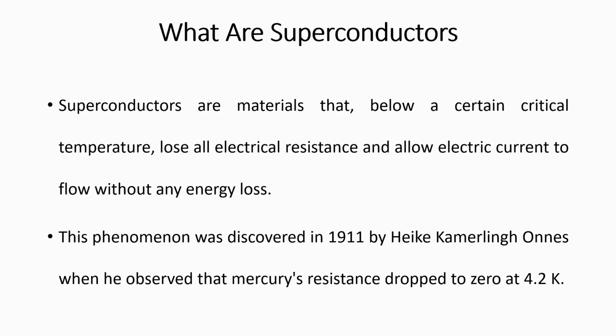Helium is a gas, and it becomes a liquid at an extremely low temperature of 4.2 Kelvin. At that temperature mercury lost all its resistance and became a superconductor. The phenomenon was first observed by Heike Kamerlingh-Onnes in 1911, the scientist who first discovered superconductivity.